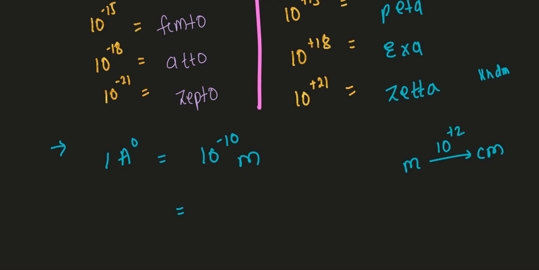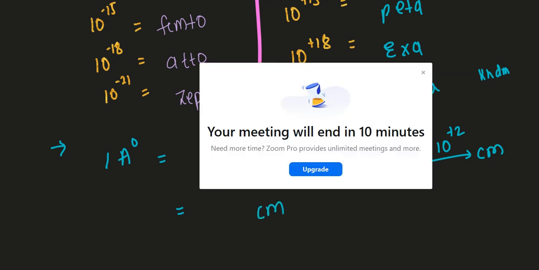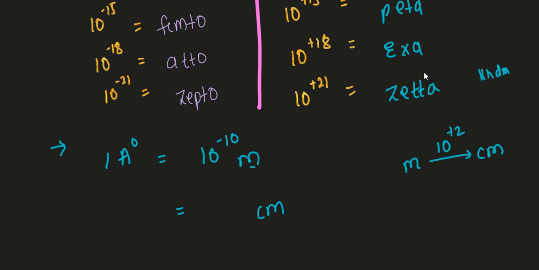Plus 2. So if I convert here 10 to the power of minus 10 and plus 2, how much centimeter should I get? So final answer will be how much? 10 to the power minus, very good, minus 8 centimeter. Right, very good.